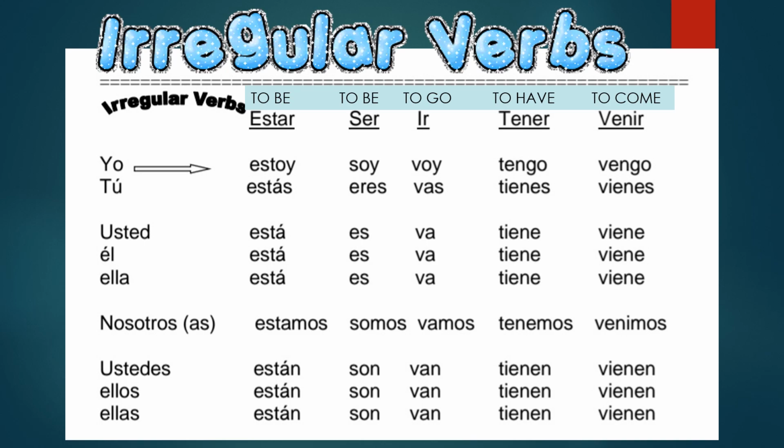But today, we're really going to deal with regular verbs more than anything. But just be conscious that there are regular verbs and irregular verbs.